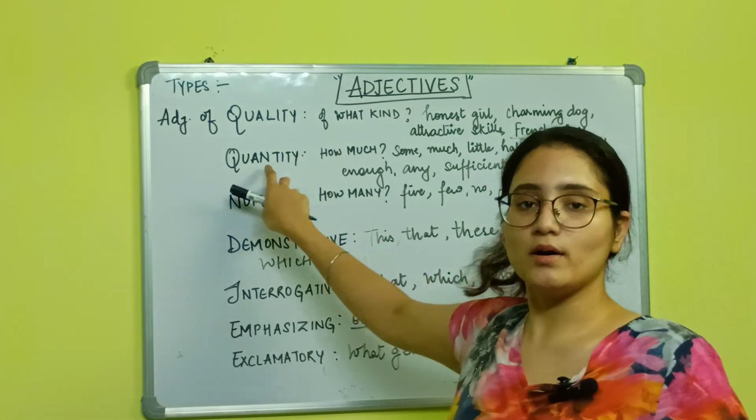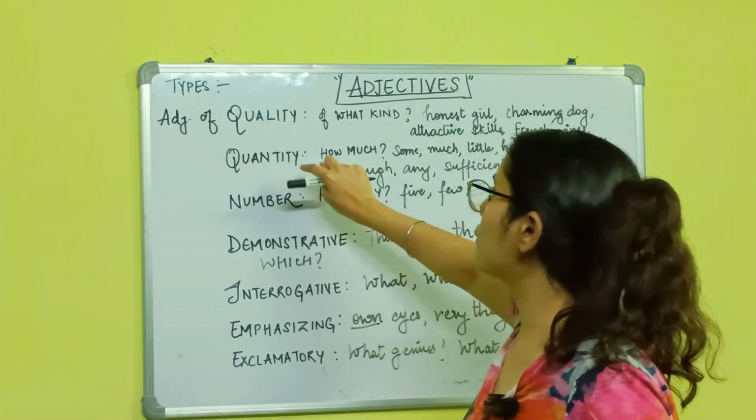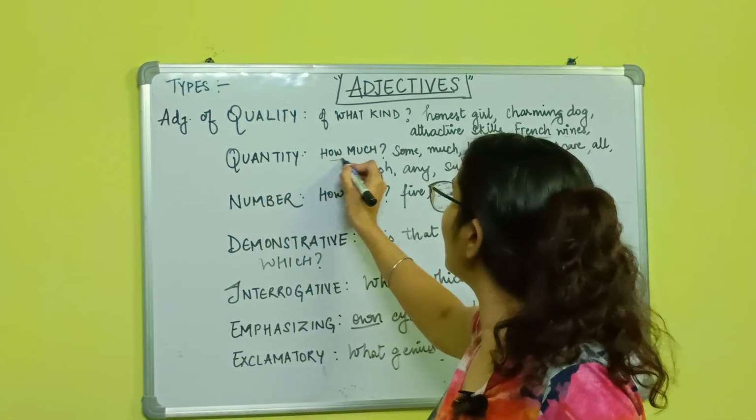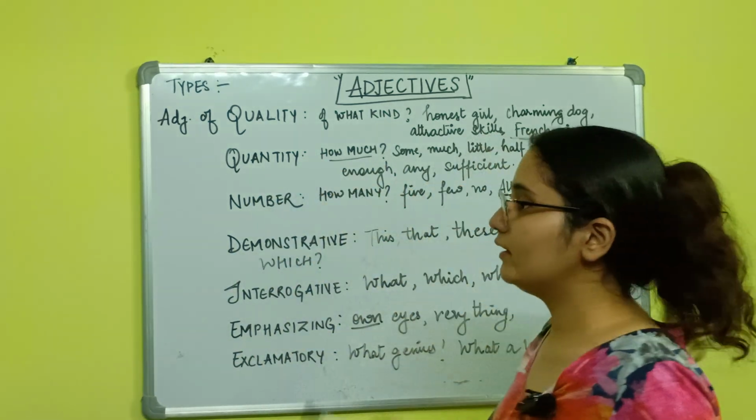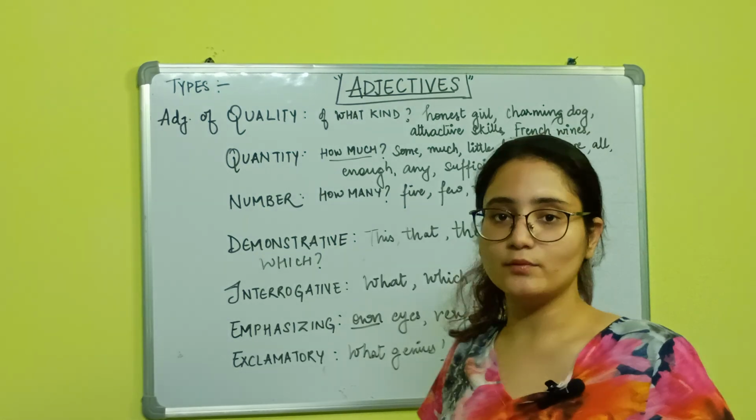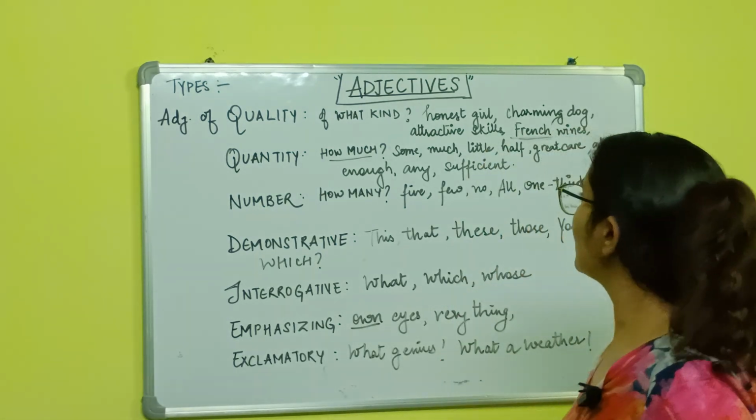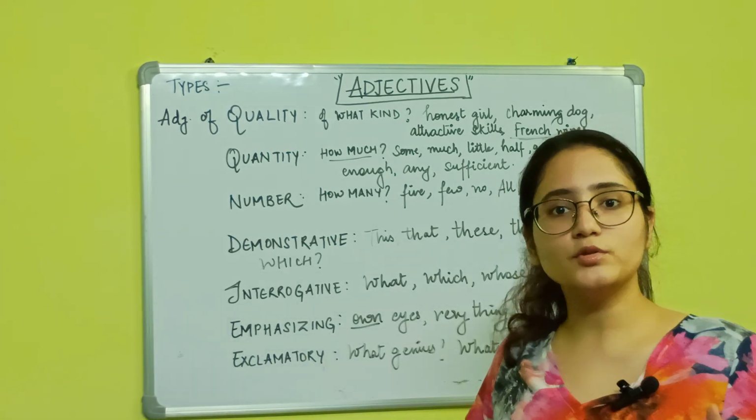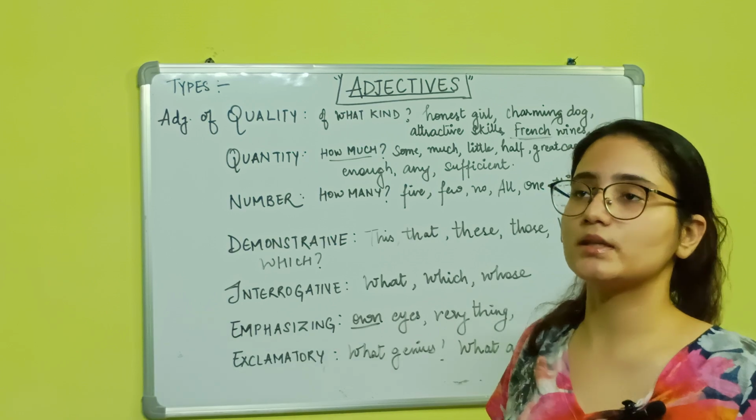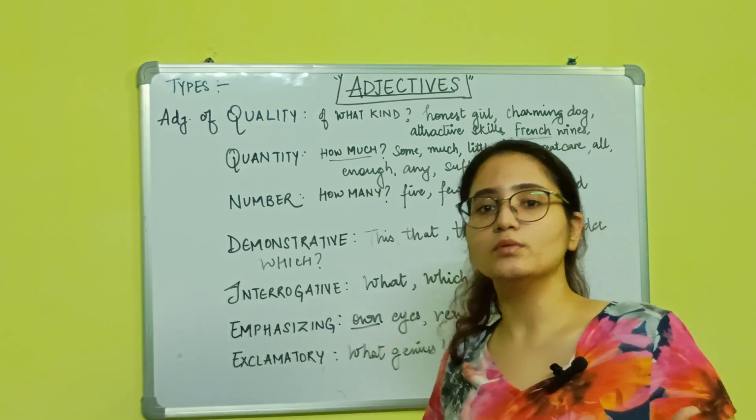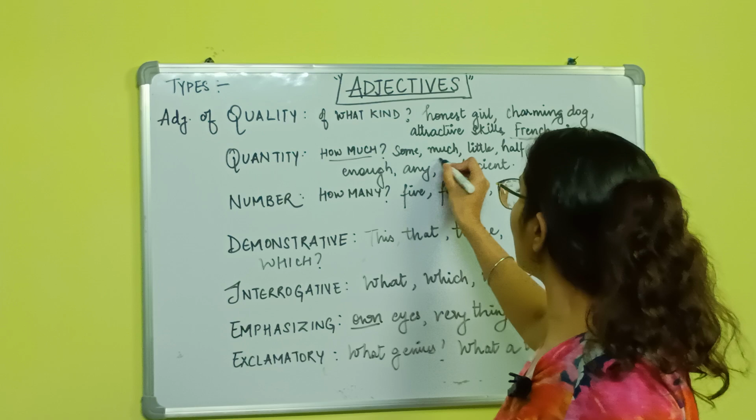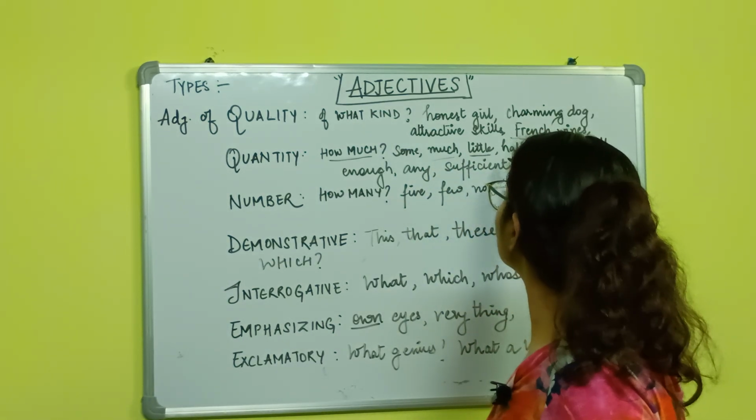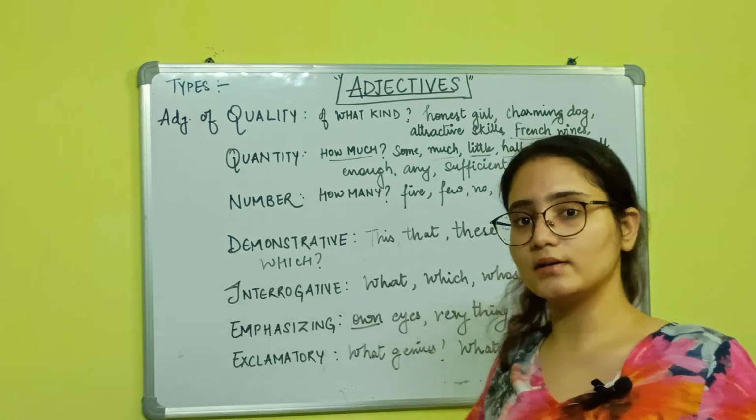We move on to the quantity part, the adjective of quantity. It answers the question, how much? Okay, so we have some examples here written. I ate some rice, right? How much work have you done? This is not something that you can count, right? So you can just ask, how much work have you done? Little, half of the work is done, right?